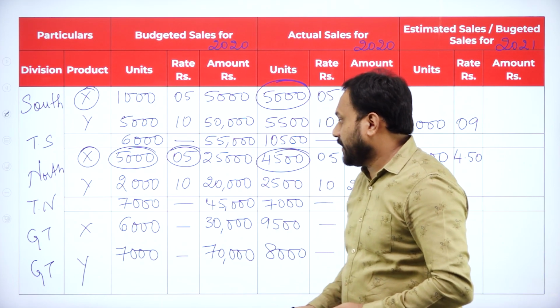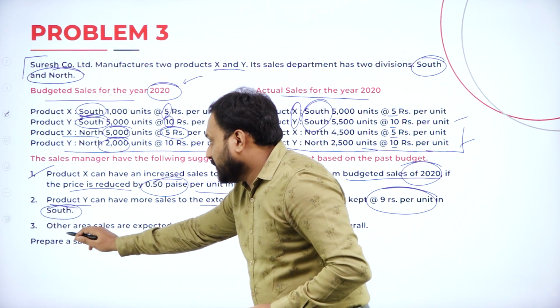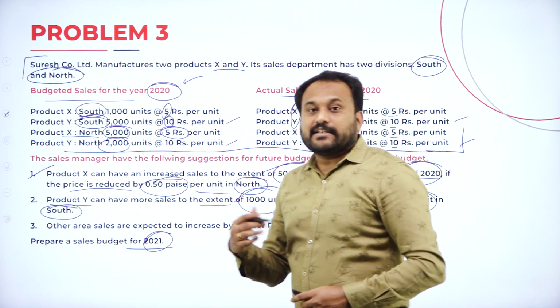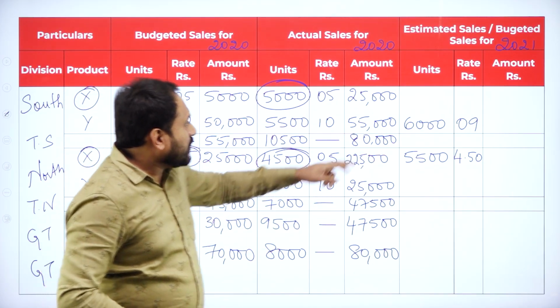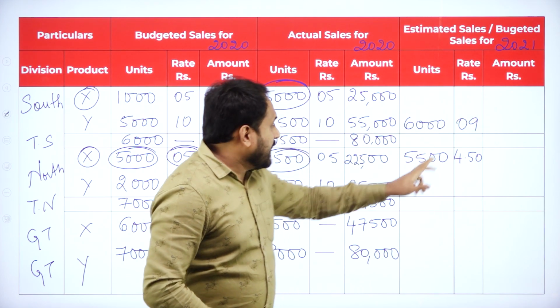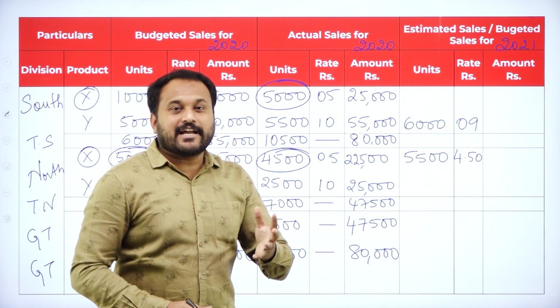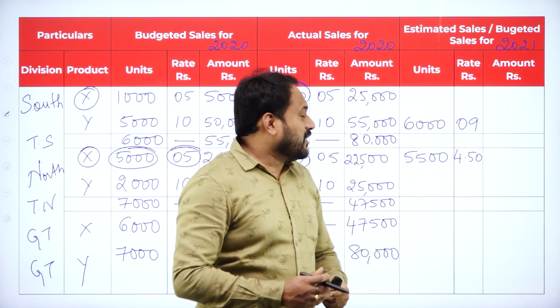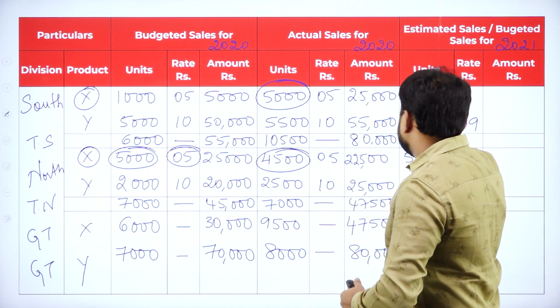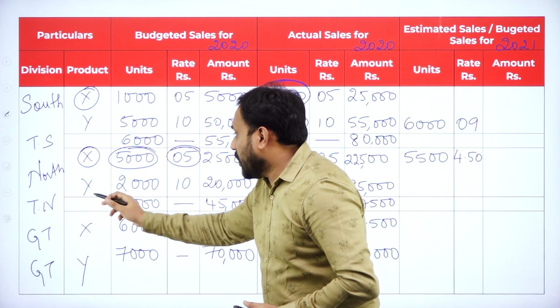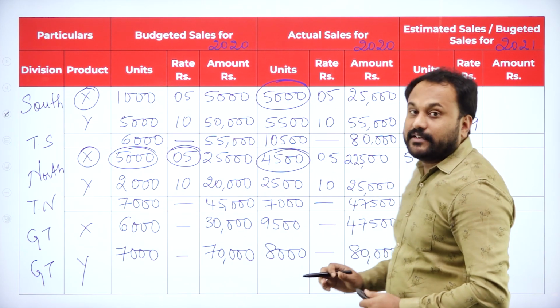The third adjustment here we have is other area sales. Now which one is other area sales? The other area sales means here, where we have blanks. Those are called other areas. What are the other areas here? South X is other area, and then we have North Y is other area.